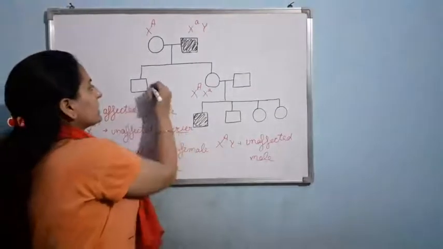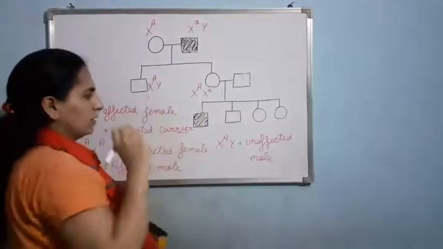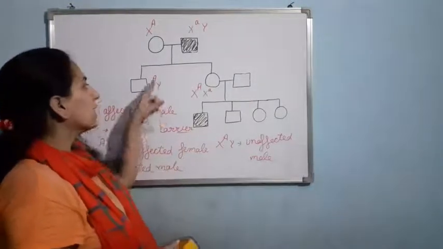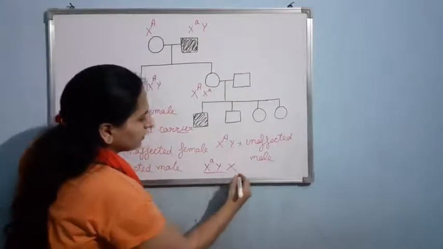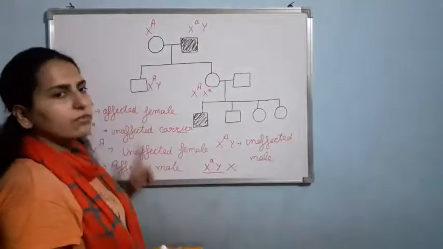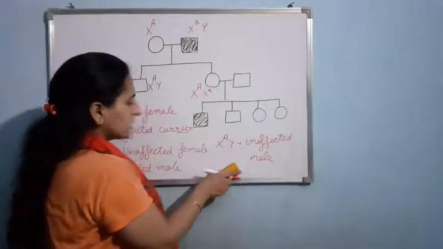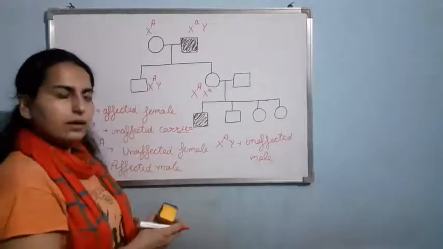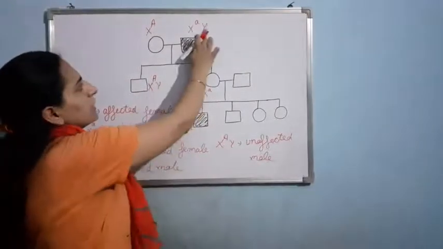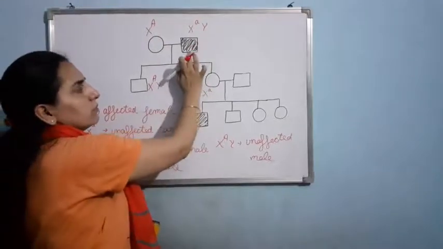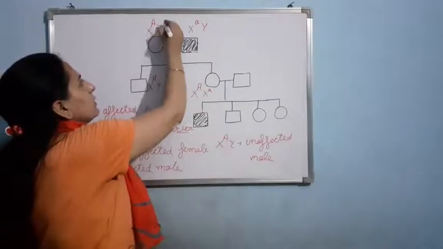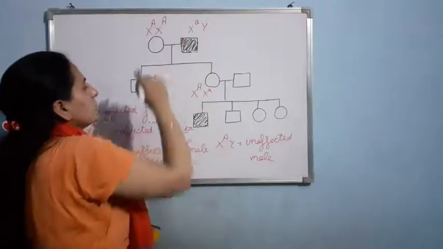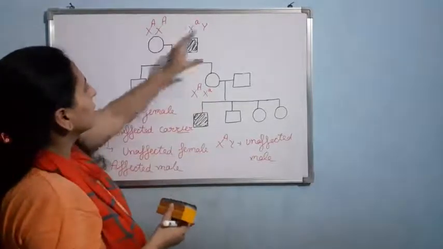So it means it is having X capital A, because if the male would be having X small a Y, then the male would be affected. And here the male is not affected. So it is X capital A Y. Clear? As Y is being given by the father, so X capital A will be given by the mother. So here this is the condition.